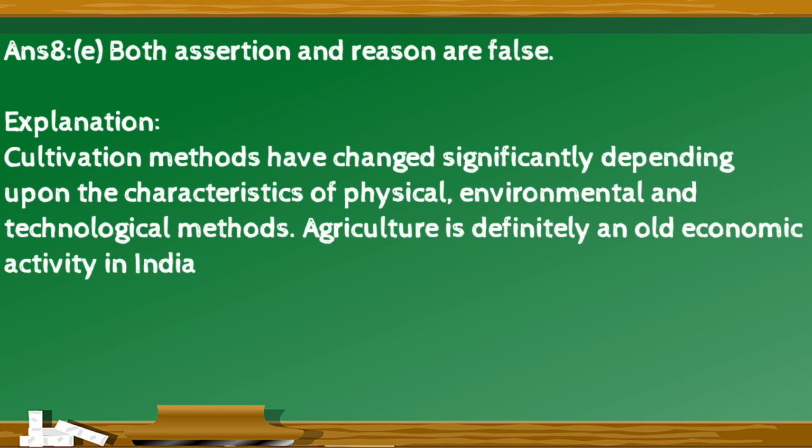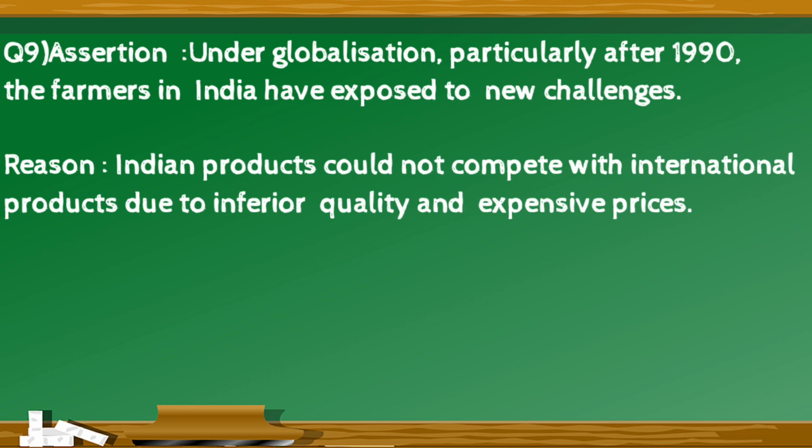The right answer is option E. Both assertion and reason are false. Explanation for this is cultivation methods have changed significantly depending upon the characteristics of physical, environmental, and technological methods. Agriculture is definitely an old economic activity in India.